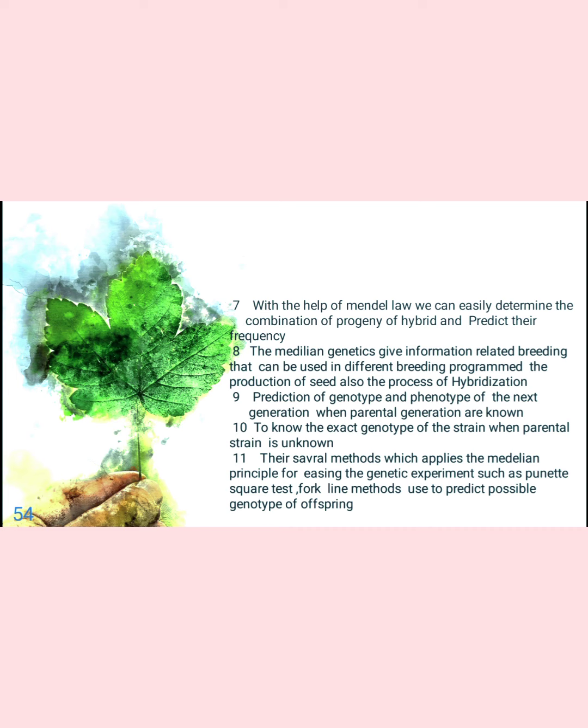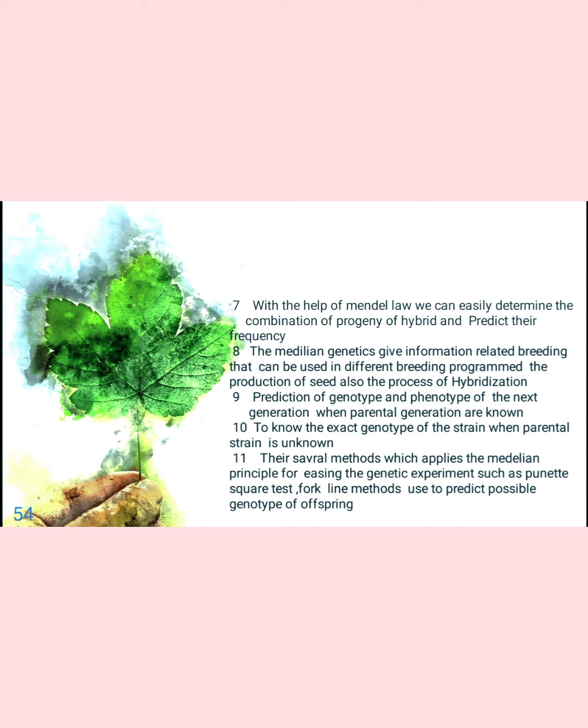And another application is to know the exact genotype of a strain when the parental generation is unknown. To know the exact genotype of a parental generation when it is unknown. For example, we don't know the parental generation genotype, but we know the offspring which are produced, through which we can easily determine exactly which type of genotype the parental generation has, with the help of Mendelian genetics.